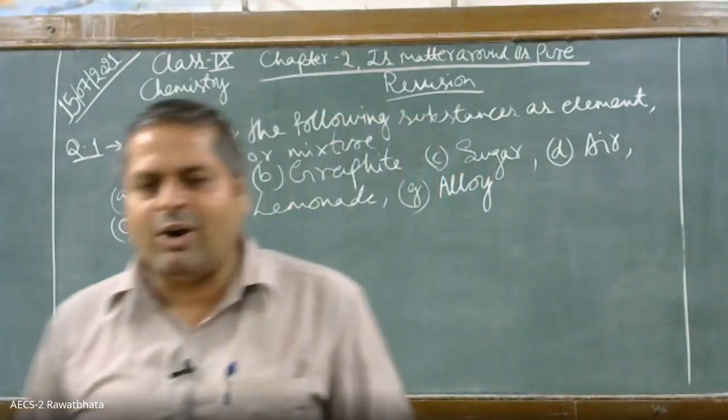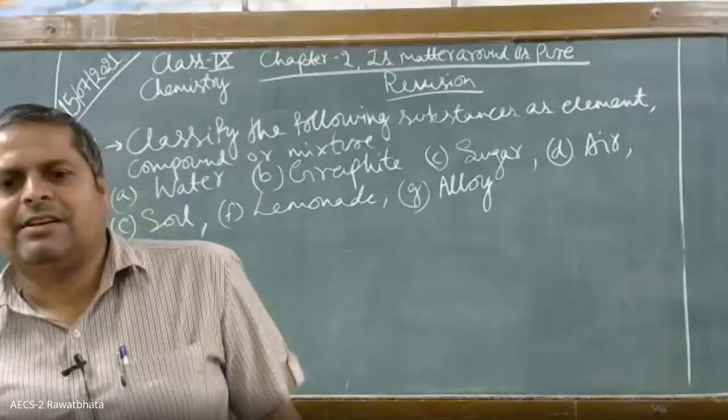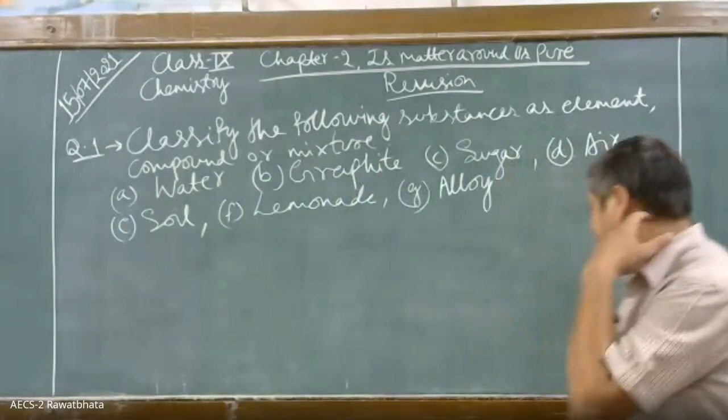Do you know what are alloys, children? To classify these as element, compound or mixture.